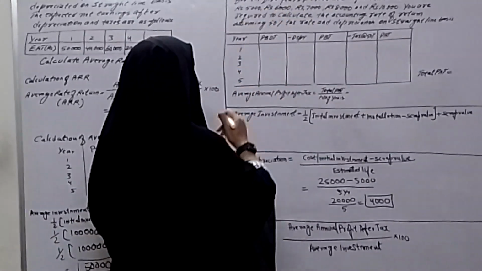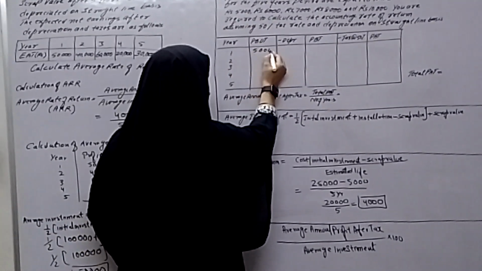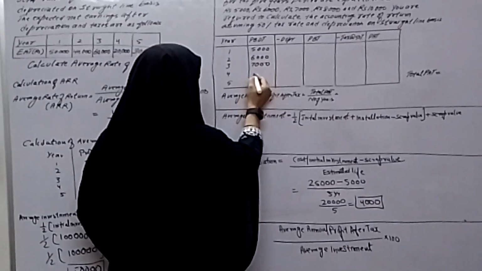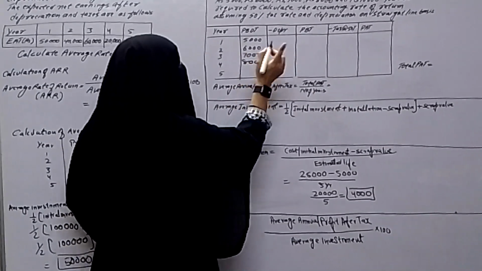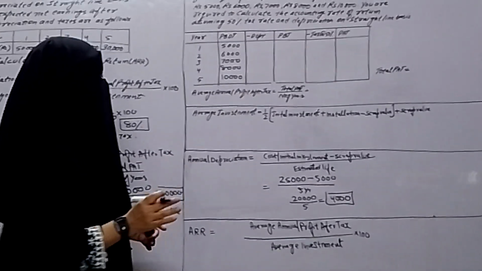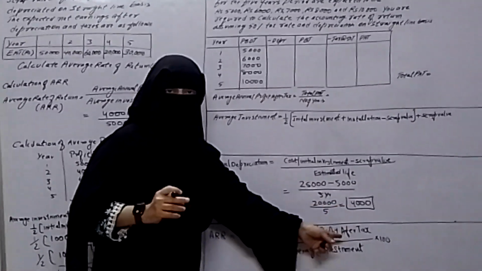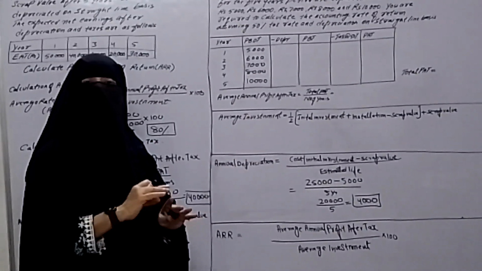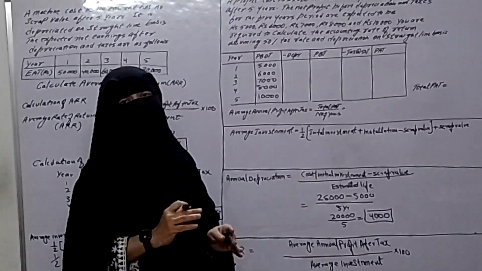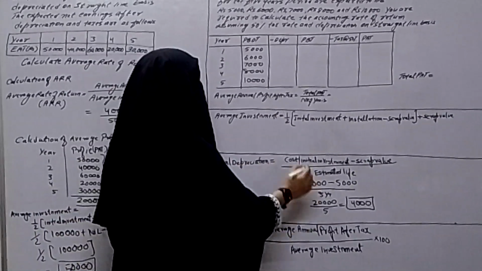Now 5 years information is given. The profit for the first year is 5,000, second year is 6,000, third year is 7,000, fourth year is 8,000, and fifth year profit is 10,000. Now minus depreciation. We just calculated the annual depreciation as 4,000, and this 4,000 depreciation will be the same from year 1 to year 5 because we are following the straight line method. In the straight line method, depreciation will be the same every year. Okay. Now depreciation.